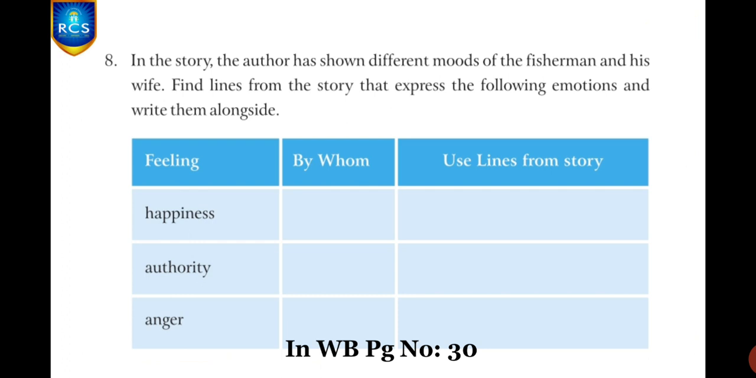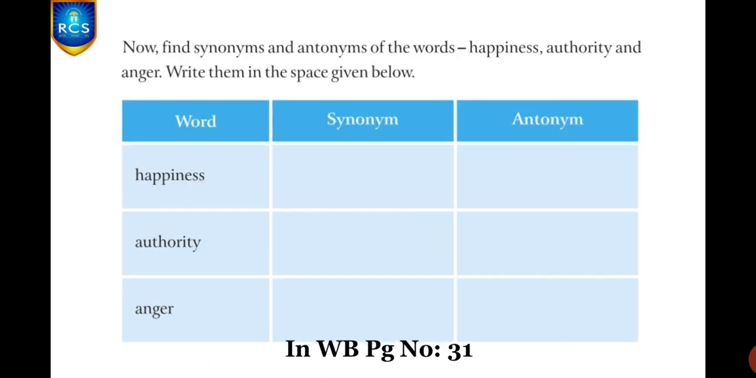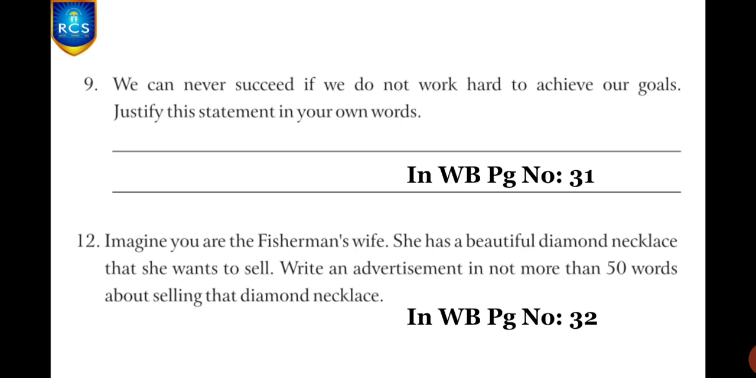And in workbook page number 31, the next part is you have to find the synonym and the antonym of the words happiness, authority and anger, and then write them in the space given below. You have to find out the synonym and antonym for all these three emotions, and write them in this space. Children, next one is ninth question in workbook page number 31.